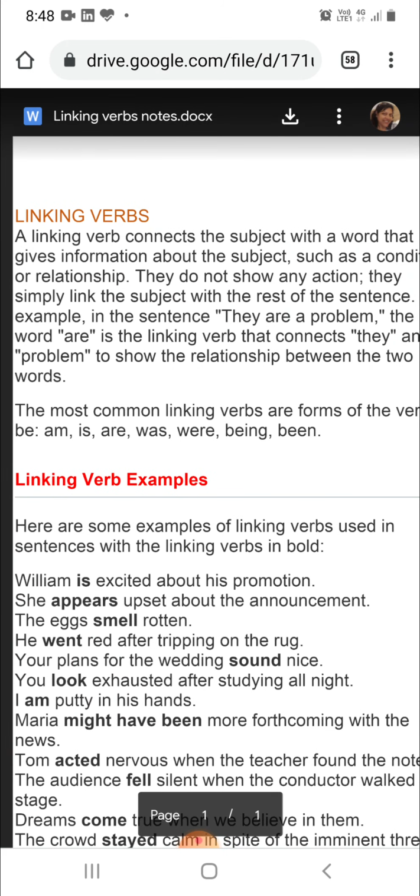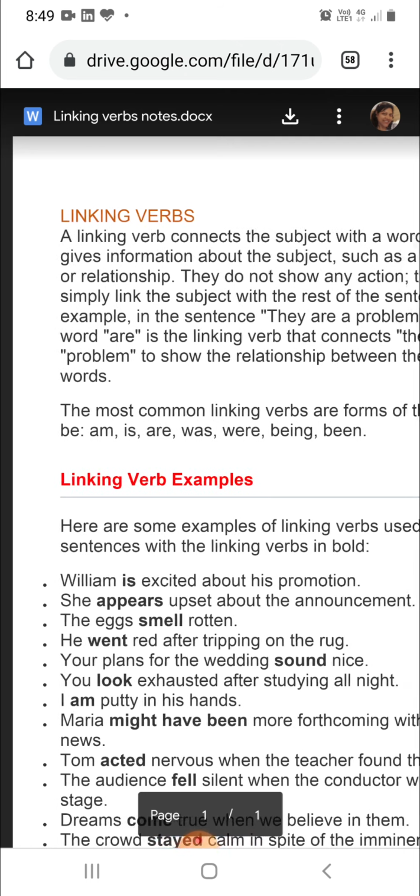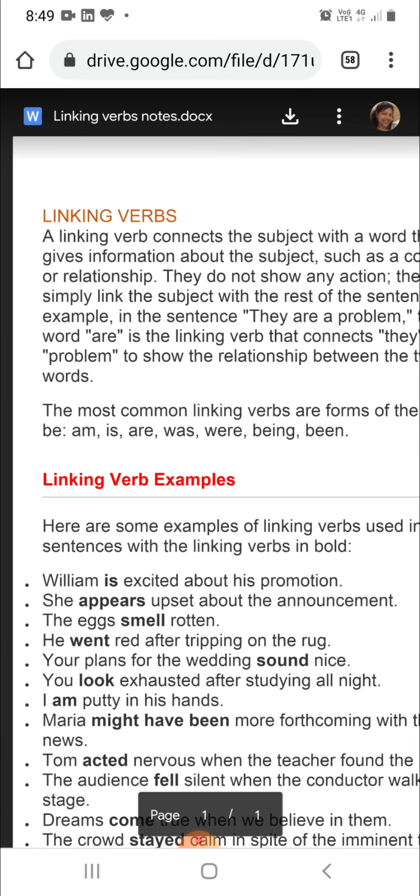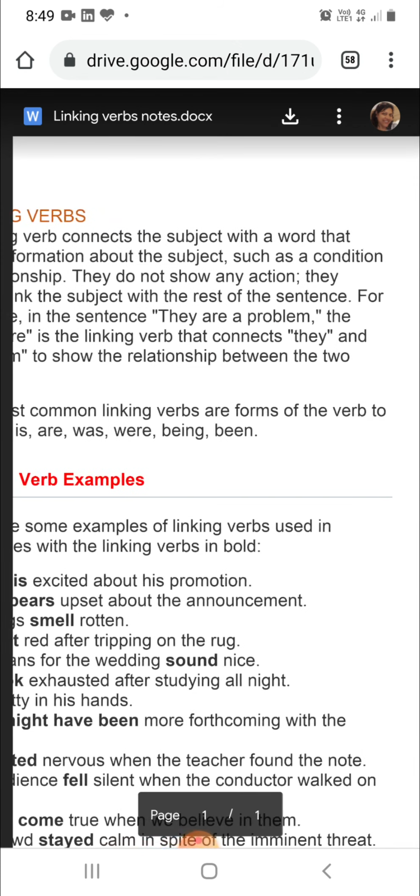They do not show any action. That means these are not the verbs that show any action. For example, swimming, climbing, these are all actions. When we write, when we walk, when we run, these are actions. But linking verbs do not show any action. They simply link the subject with the rest of the sentence.